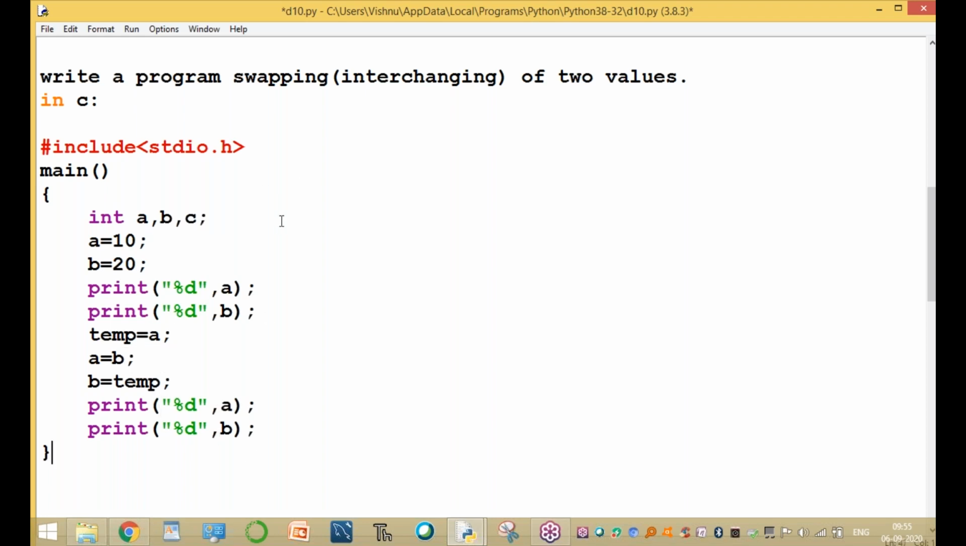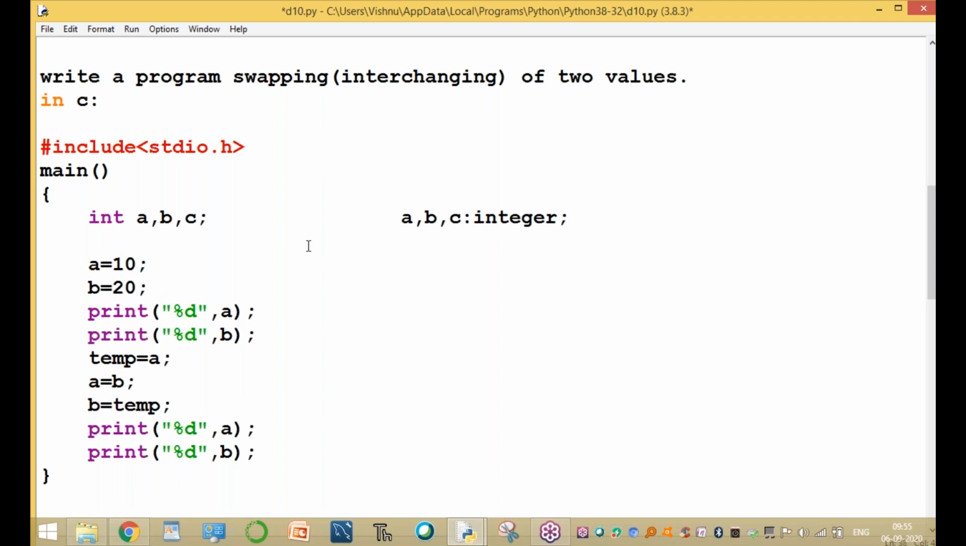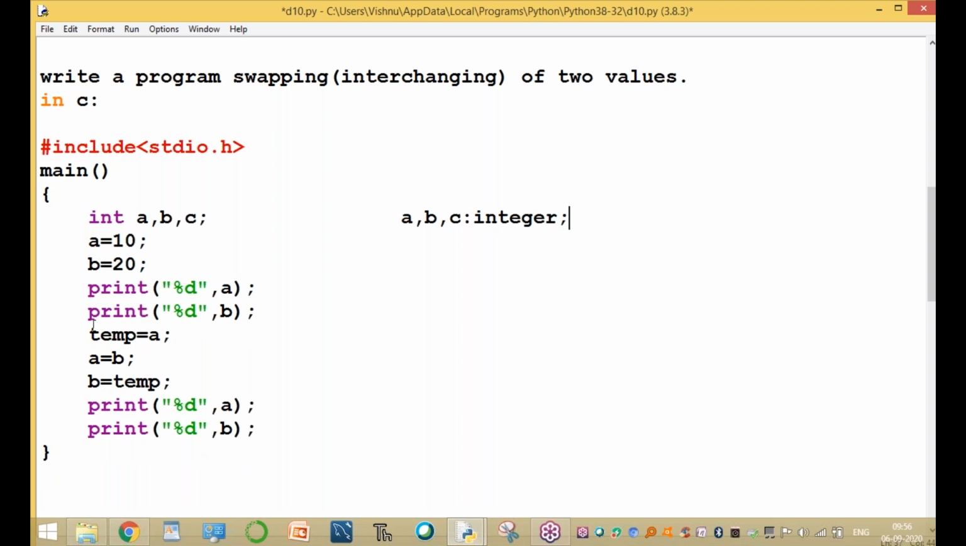How do we declare the same variables in JavaScript as an integer type? In JavaScript, a comma b comma c, semicolon. There is no need for the data type. The same program written in Pascal: a comma b comma c colon integer. It is an integer data type. So based on the programming language, you can declare the variables. Okay, this is our logic.